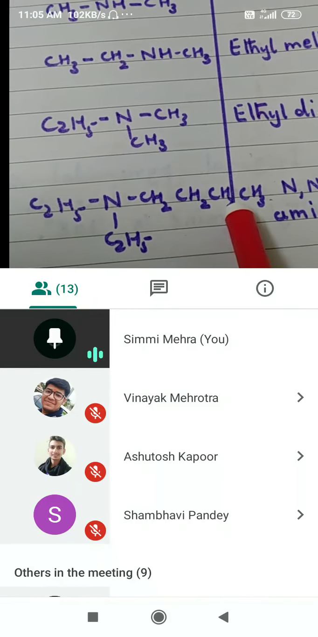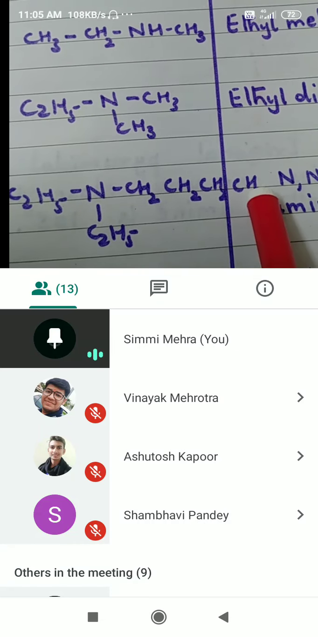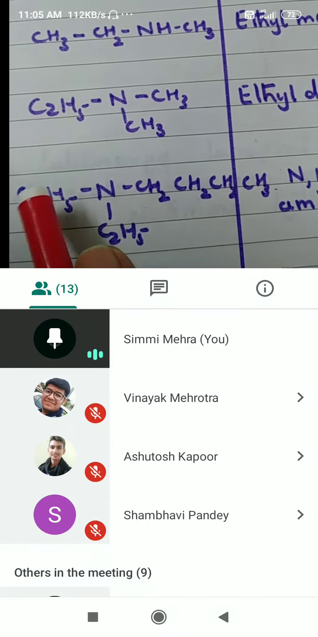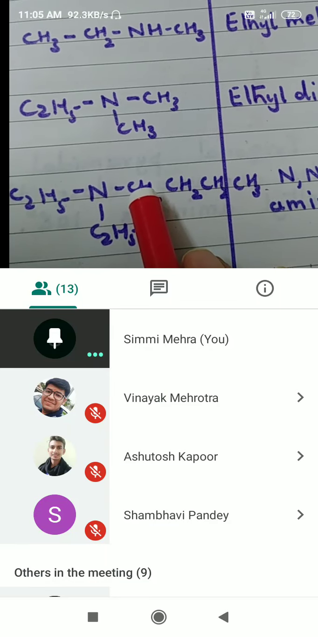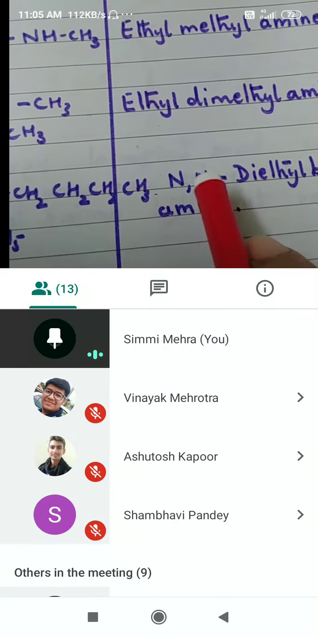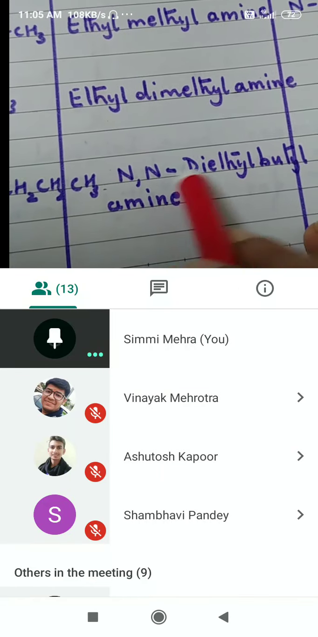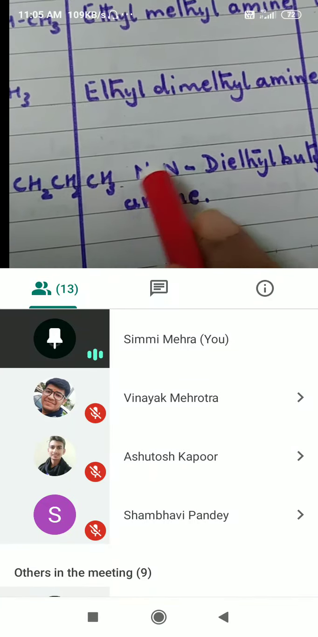Now like this, it will be C2H5 and C2H5, and then 1, 2, 3, 4. This is a butyl group. Butyl, ethyl, ethyl. N,N-diethyl, and this is butyl. But B comes first. Still, we are going to write N,N first. Remember this. First we will write N,N. N,N-diethyl butyl amine. Is that clear?